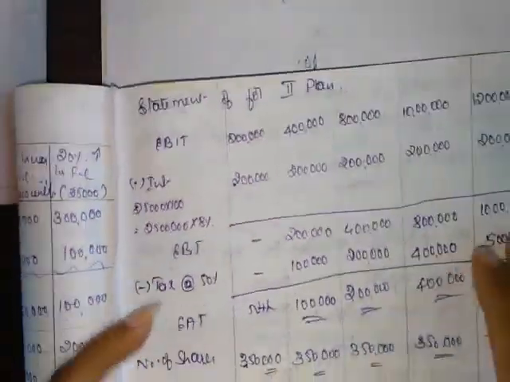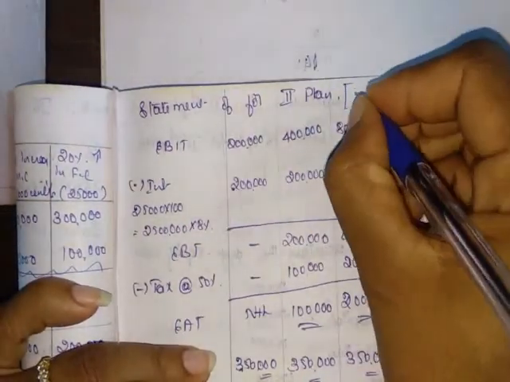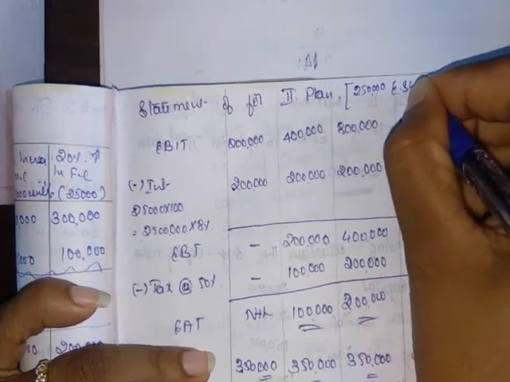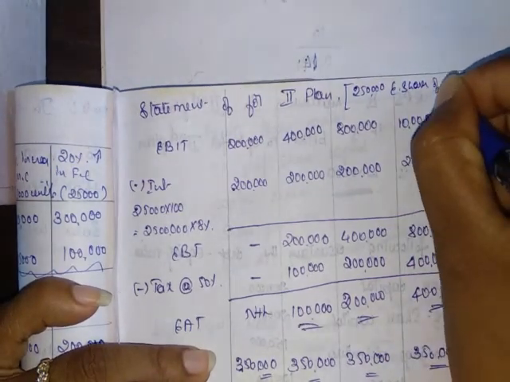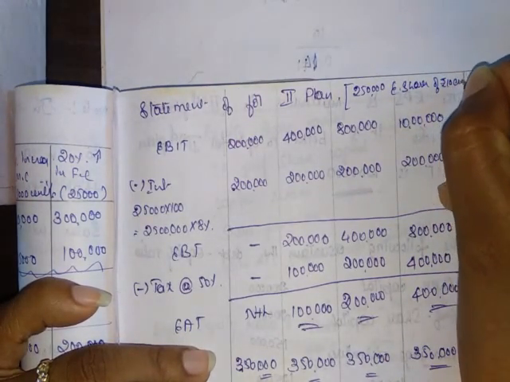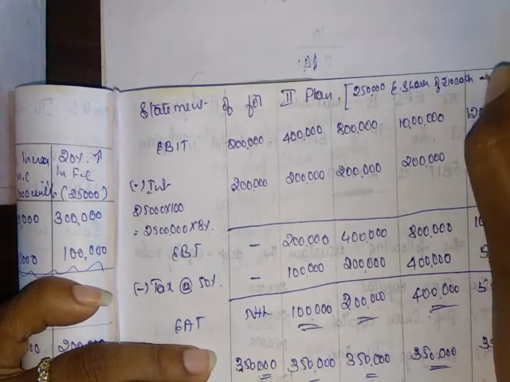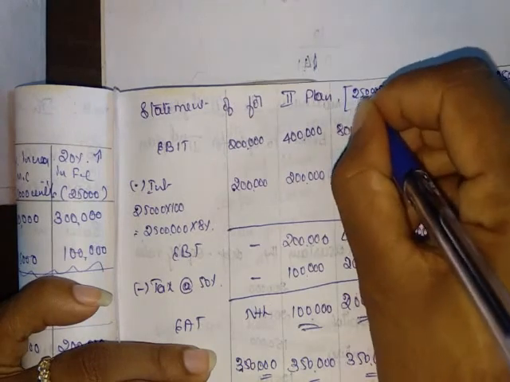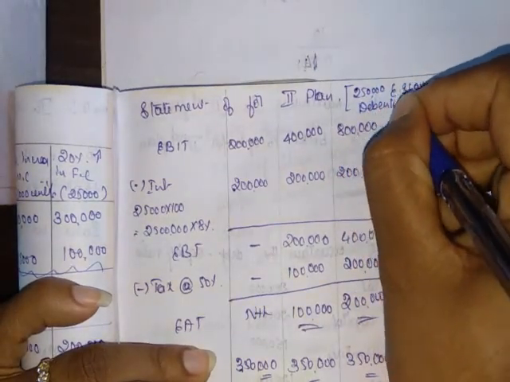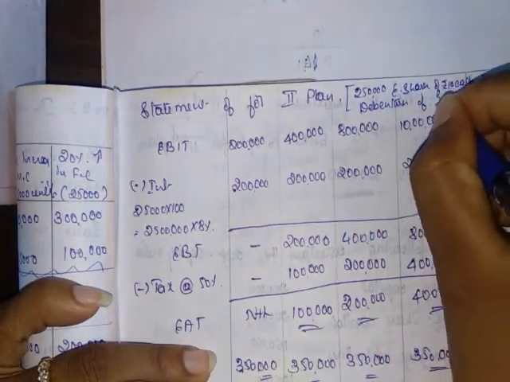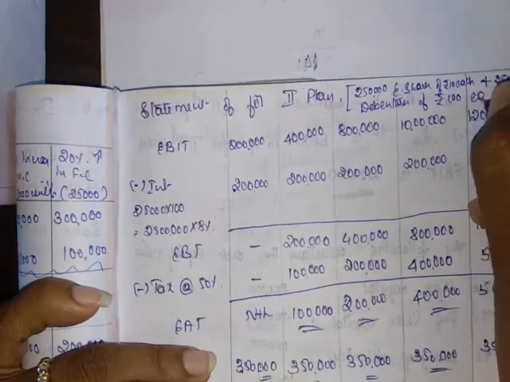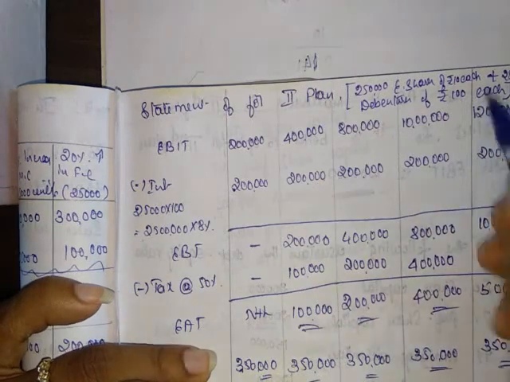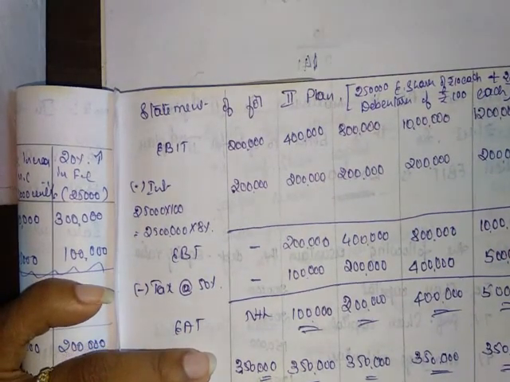So the capital structure has 2,50,000 equity shares of 10 each and 25,000 debentures of rupees 100 each. So 25,000 debentures of 100 each means 25 lakh is a debenture. Rupees 25 lakh is a debenture.